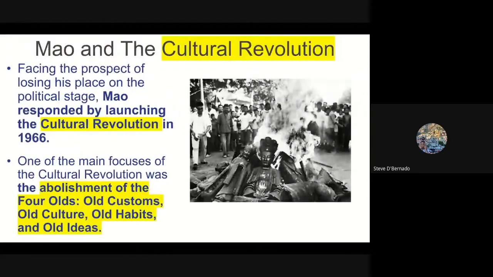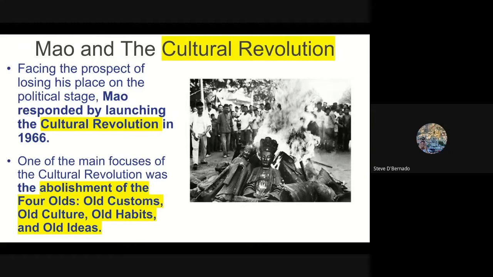All right, so now people are starting to frown on Mao, but you really can't say that in public or you would disappear, right? But he knows that political opposition is growing, so he implements the Cultural Revolution. This is another big historical development in China. Facing the prospect of losing his place on the political stage, here he goes. Mao responds, launching the Cultural Revolution in 1966.